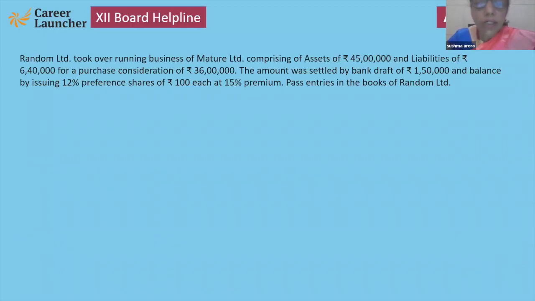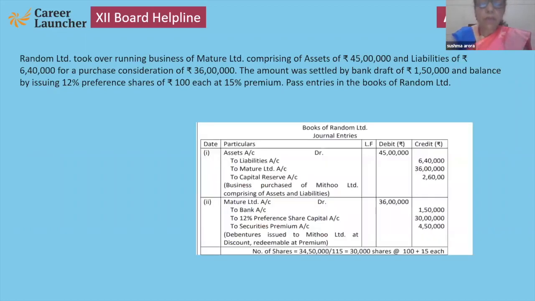Okay, see the general entries. First entry. What is the first entry? Yes, children. Which will be debited? Yes, assets will be debited. Asset account debit to liabilities, to Mature Limited. See, in place of Mature Limited, you can write vendor or you can write purchase consideration. So the balancing figure.